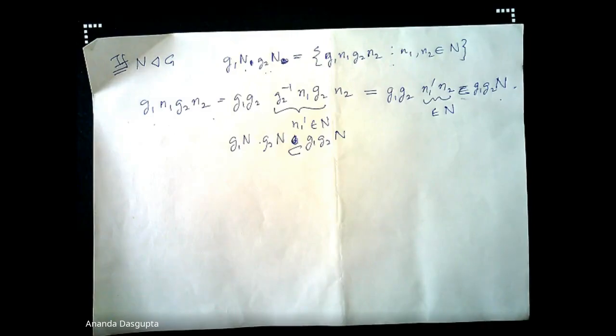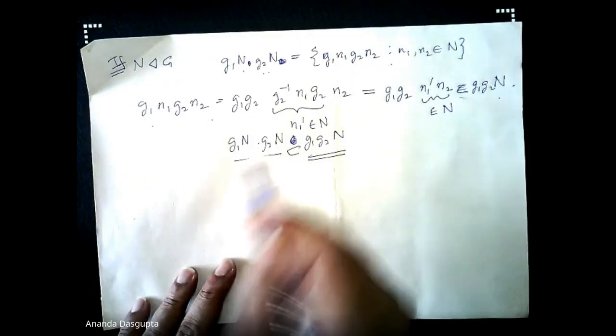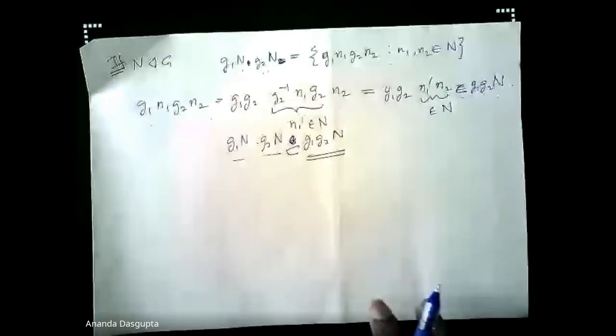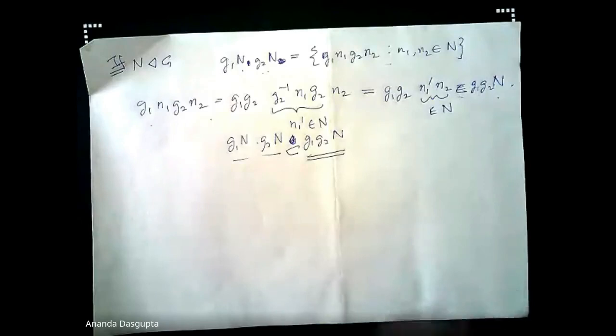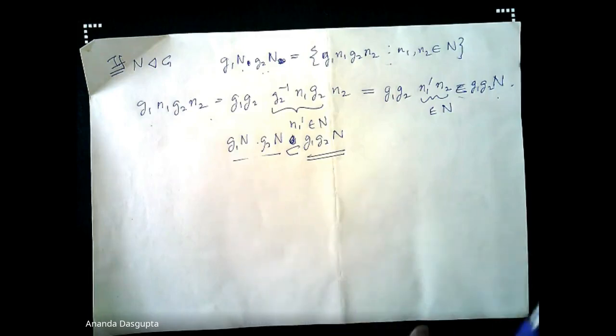You have to prove simply that every element here belongs to this. Now that part is actually very simple, right? That's how you prove that two sets are equal to each other. You have to show that A is a subset of B and B is a subset of A. Now proving that G1N times G2N is a subset of G1G2N was the hard part. The easy part is proving the other way around.